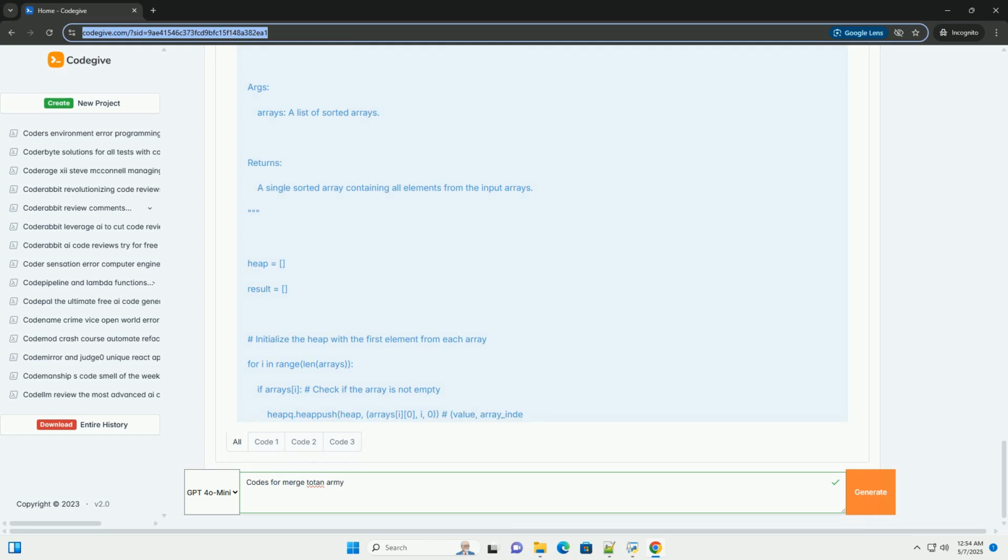Example problem, interval merging. Problem statement: given a list of intervals, where each interval is represented as a tuple (start, end), merge all overlapping intervals and return a list of non-overlapping intervals that cover all the intervals in the input. Example. Input: (1, 3), (2, 6), (8, 10), (15, 18). Output: (1, 6), (8, 10), (15, 18). Python code.